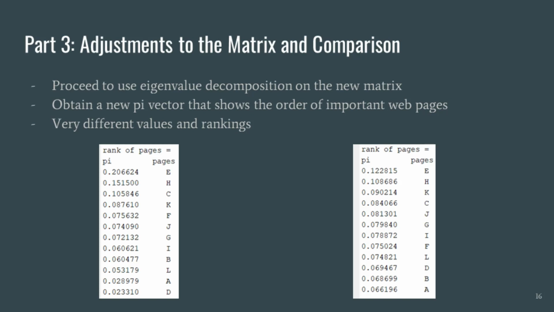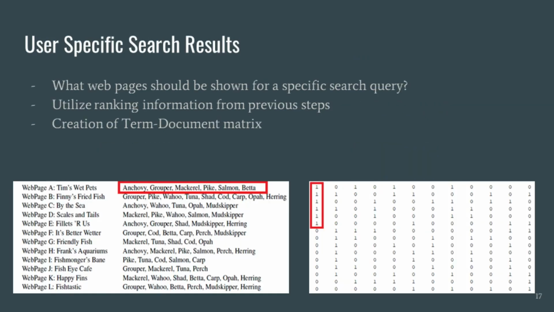Now, we once again use an eigenvalue decomposition to find a pi vector showing the most important web pages. The new vector showing the order of importance is below, on the right. The one on the left is the old one used for comparison. At first glance, we see the most important web page remains the same, and for the most part, the other web pages are close to where they initially were, but jumbled around a little bit. The adjacency matrix most likely gave us a slightly scrambled matrix because our matrix did not require adjusting.